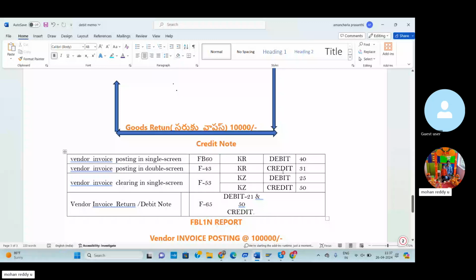Debit note key code is F-65. Here the debit posting key is 21, as well as the credit posting key is 50. So then let's go to SAP and clear this invoice.